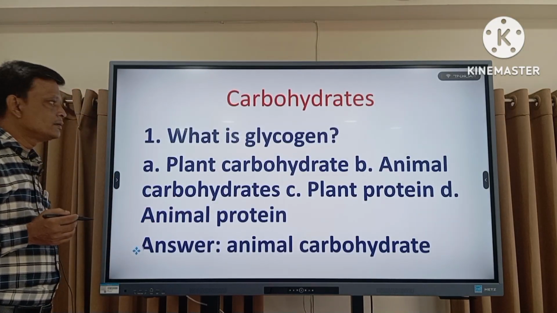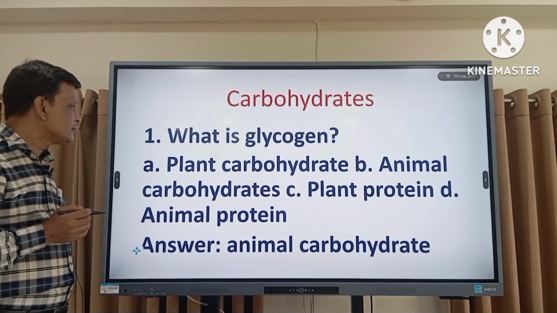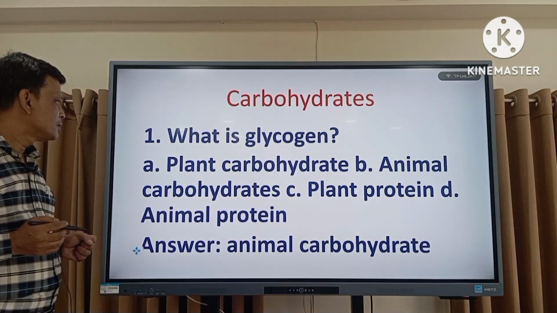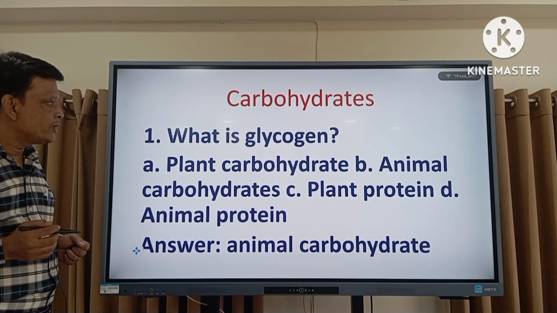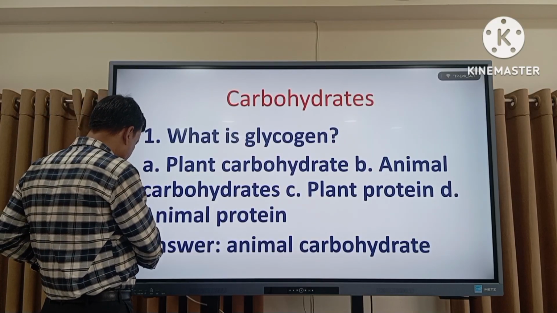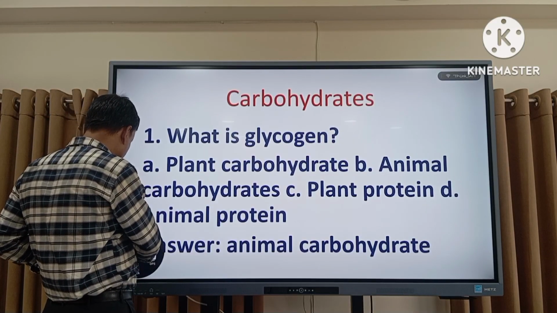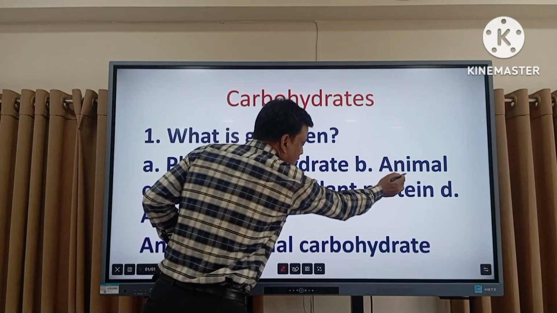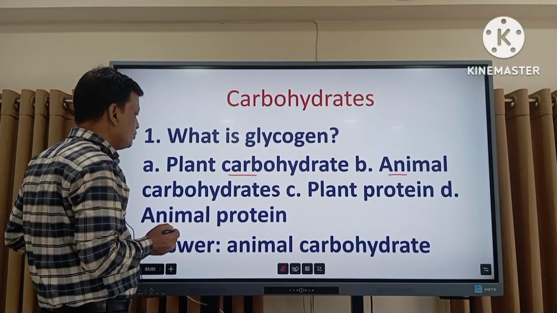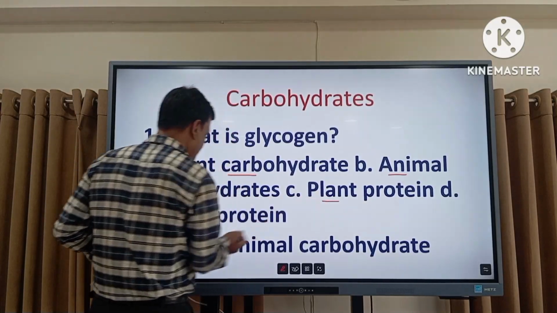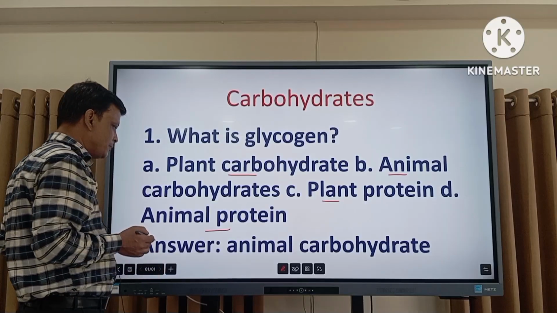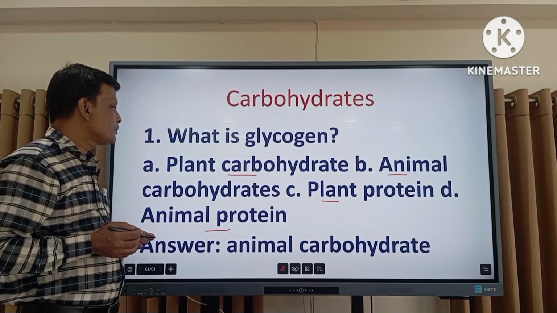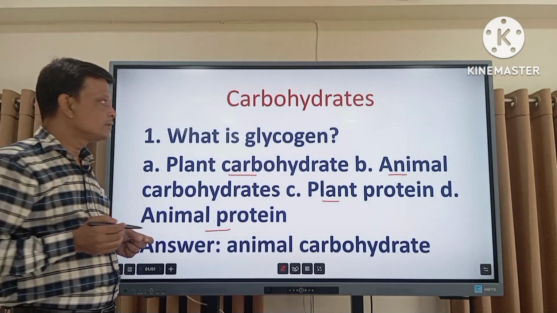Now the carbohydrate. This is our first MCQ question. What is glycogen? Option A, plant carbohydrate. Option B, animal carbohydrate. Option C, plant protein, and option D, animal protein. Which one is correct? Actually, the correct answer is animal carbohydrate.